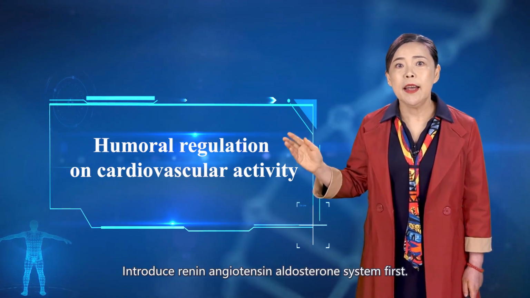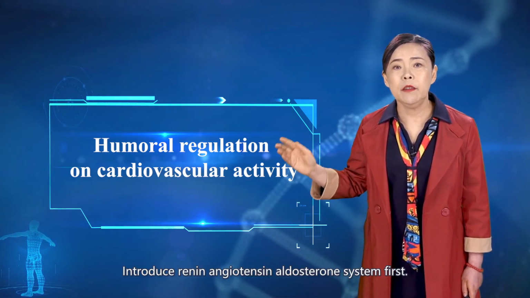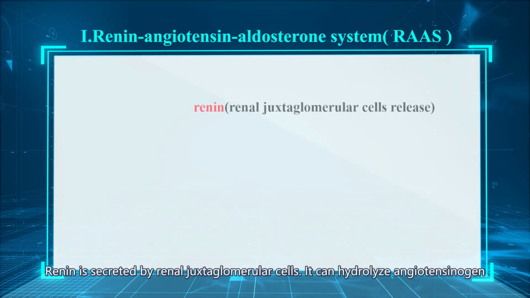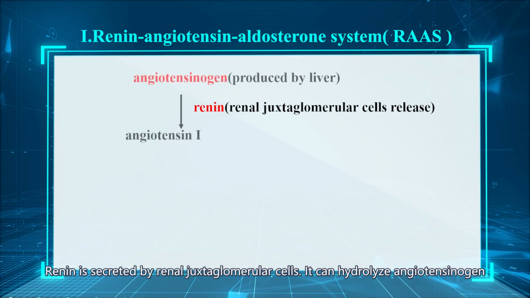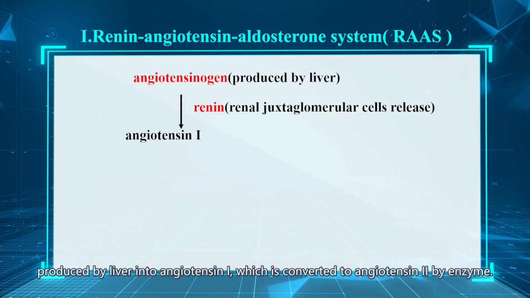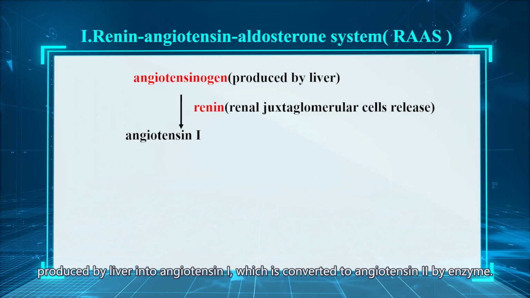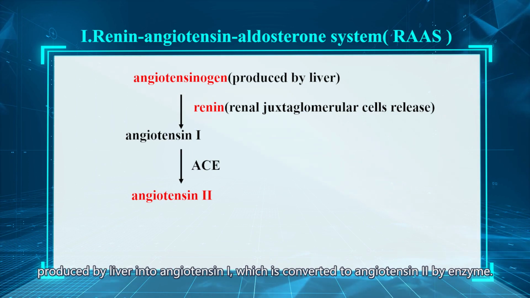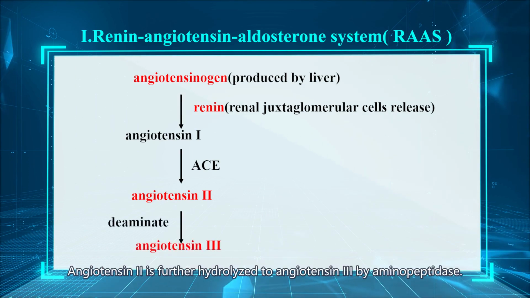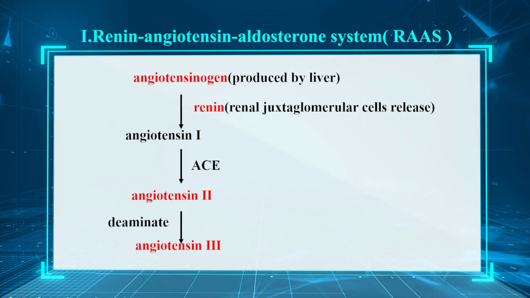Introduce renin, angiotensin, aldosterone system first. Renin is secreted by renal juxtaglomerular cells. It can hydrolyze angiotensinogen produced by liver into angiotensin 1, which is converted to angiotensin 2 by enzyme. Angiotensin 2 is further hydrolyzed to angiotensin 3 by aminopeptidase.